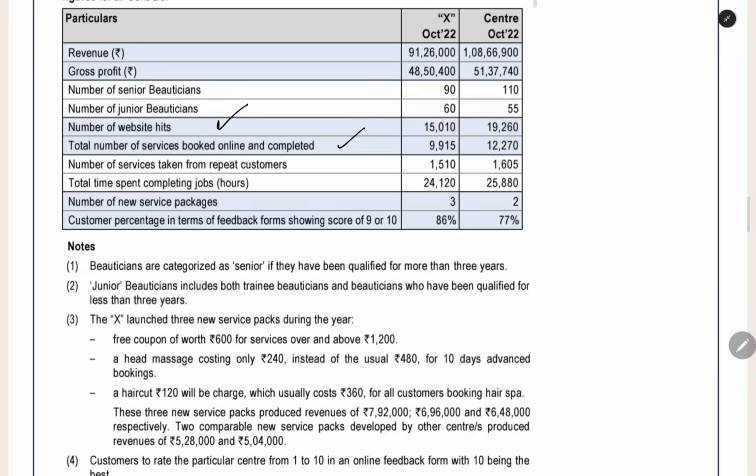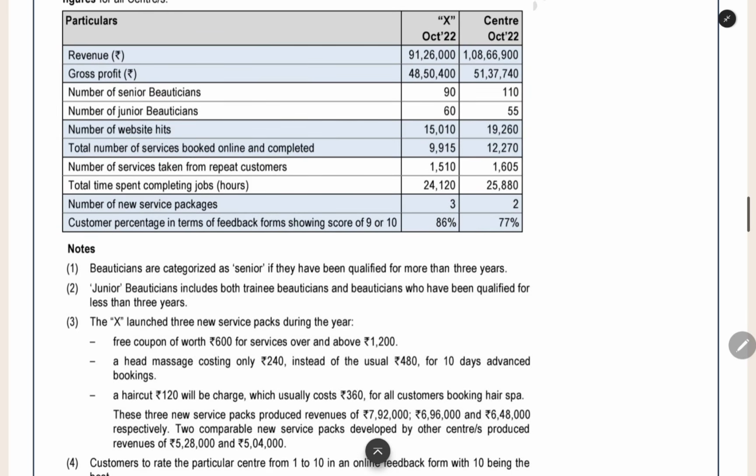Number of website hits, total number of services booked online and completed. Here we already saw that all the orders for this company are coming through the online channel only. Number of website hits means total number of times the website has been visited. Customers will be visiting the website, right? How many times they came into the website and visited it, and then after visiting, how many times they placed the order. So that is the number 9,915. 15,000 times they came into the website. 9,915 times they placed an order successfully. So this is the meaning of website hits and orders booked online.